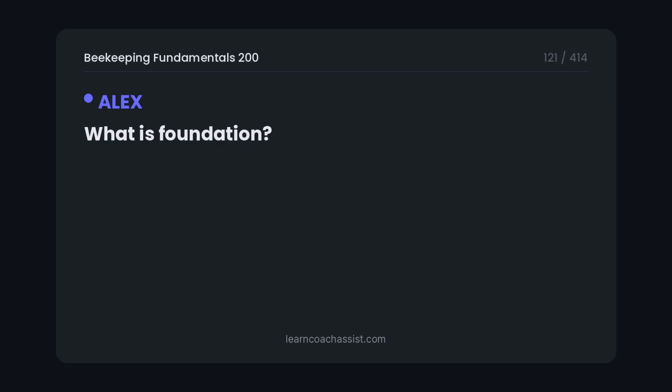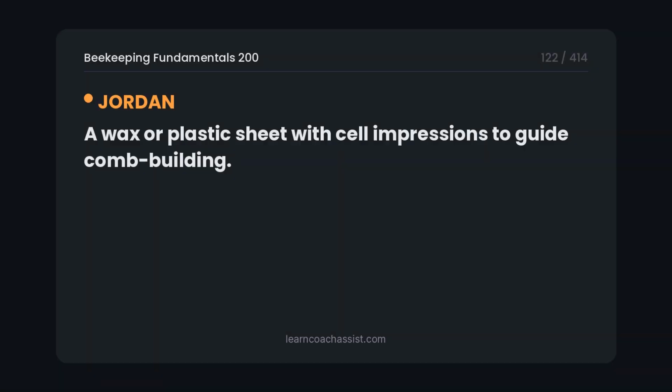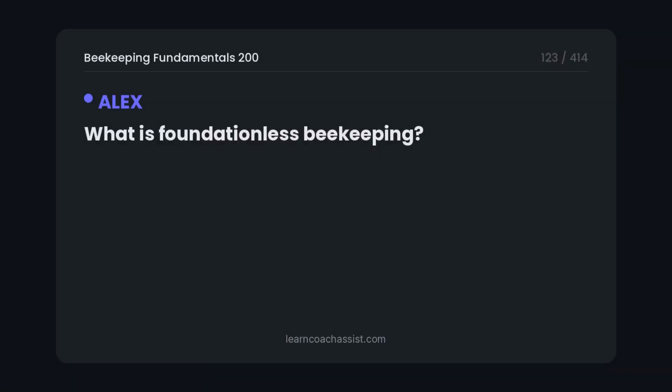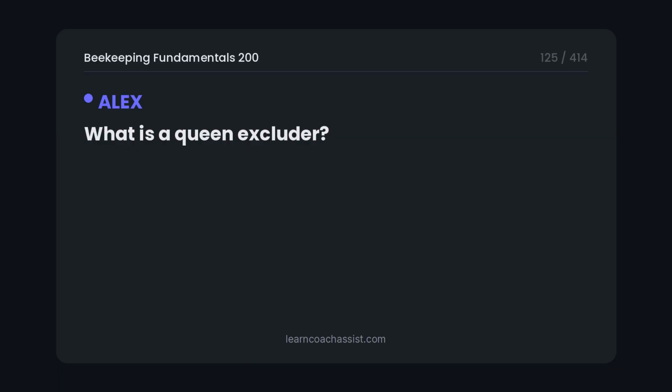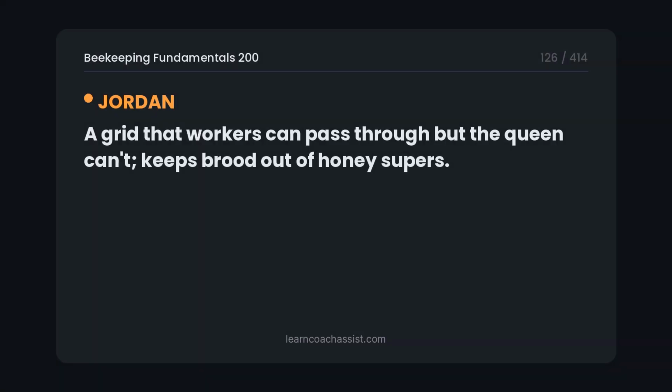What is foundation? A wax or plastic sheet with cell impressions to guide comb building. What is foundationless beekeeping? Letting bees build natural comb without foundation. What is a queen excluder? A grid that workers can pass through but the queen can't, keeps brood out of honey supers.